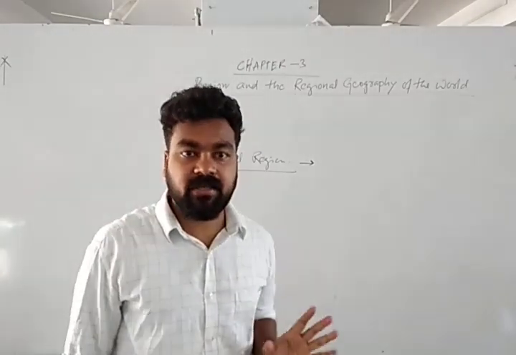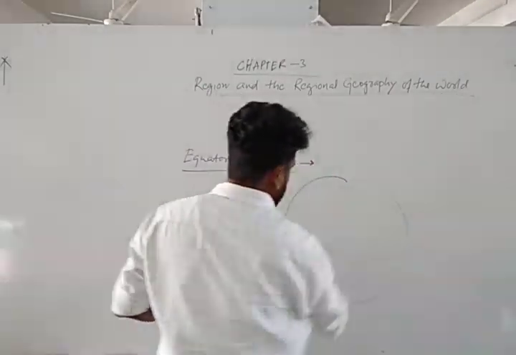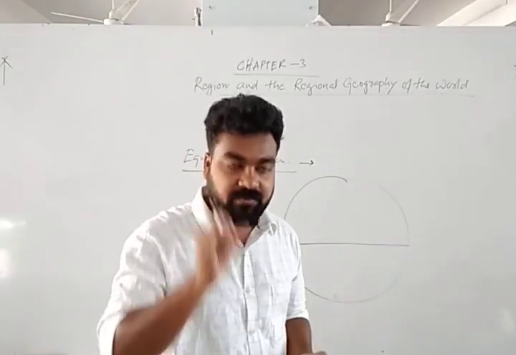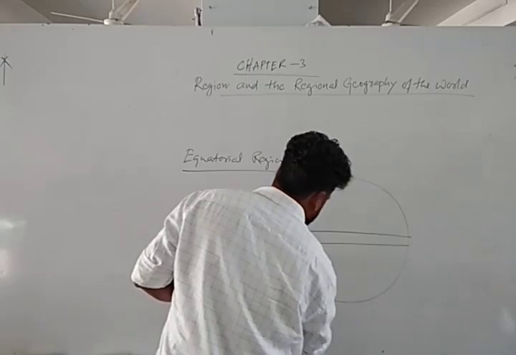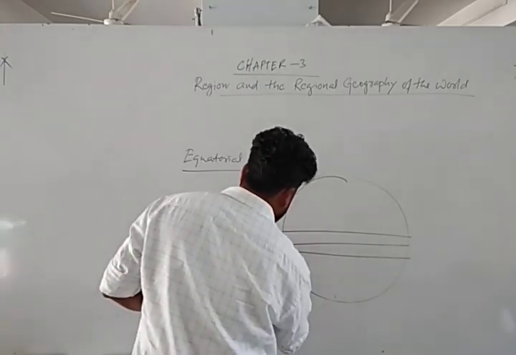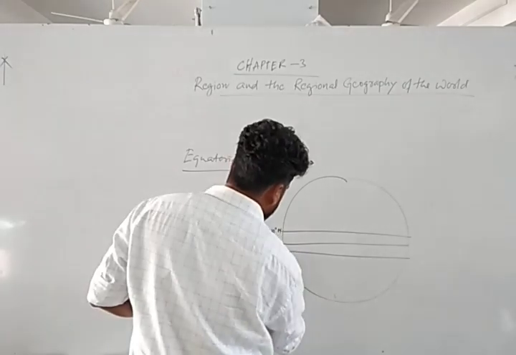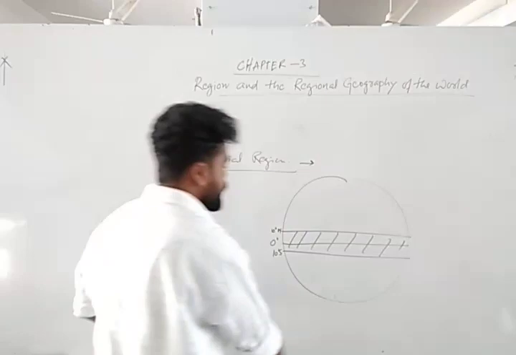These are very essential things. First, we should know the latitudinal extension, from what degree to what degree these regions extend. See, the equatorial region falls from 0 to 10 degrees north and 10 degrees south. So in this middle region, the equatorial region is there.